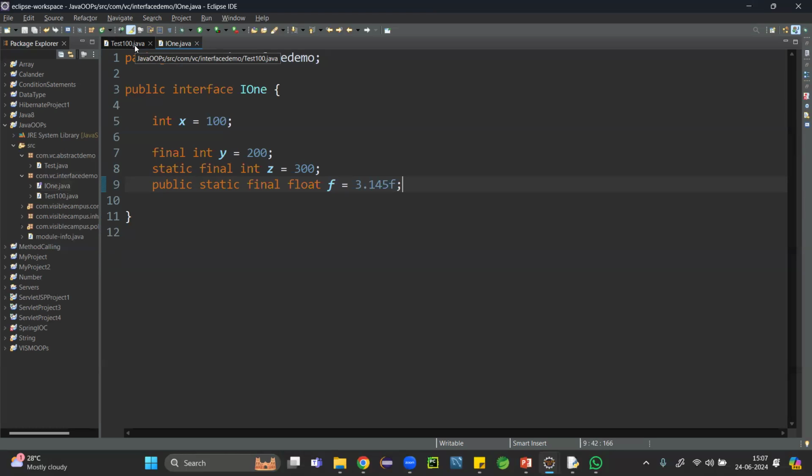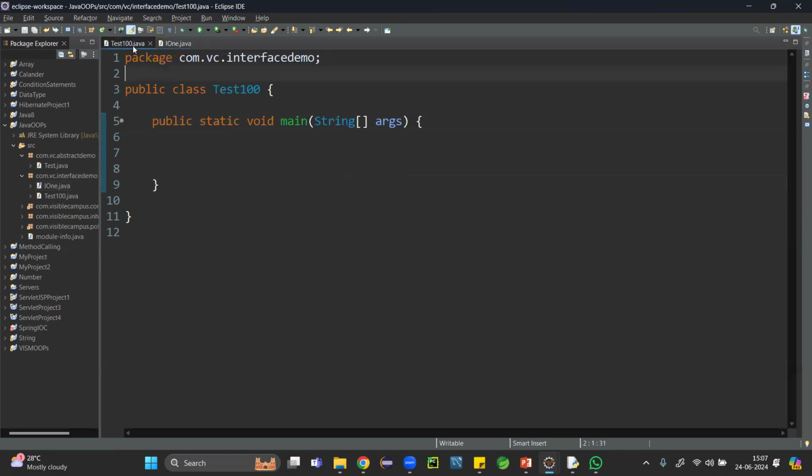I don't know. So far, answer based on whatever we have discussed. Object creation, print f. Error.